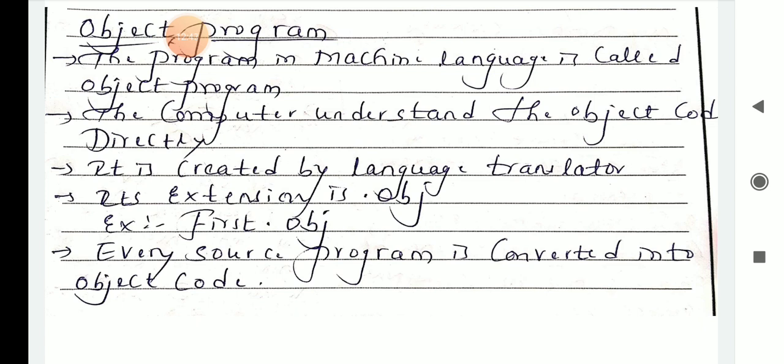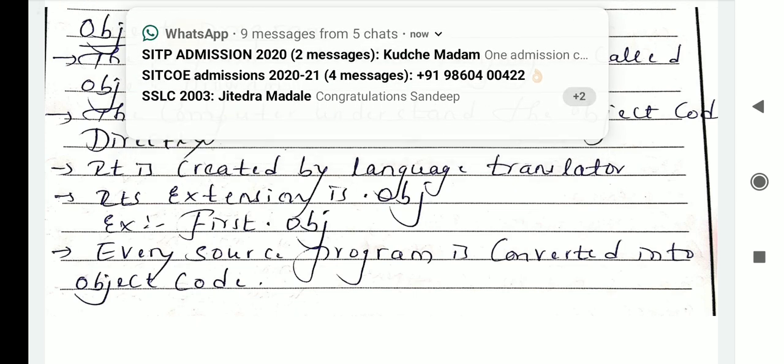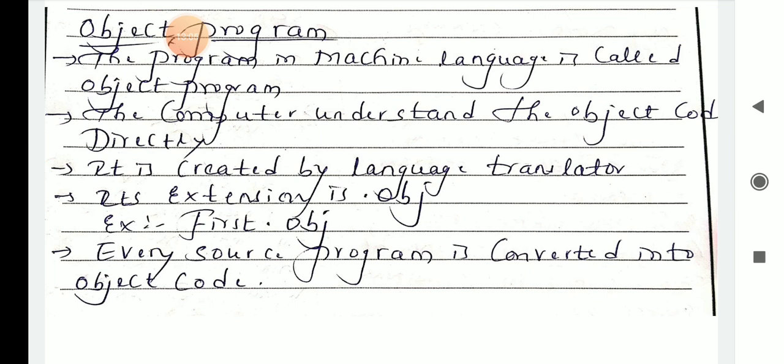It is created by a language translator. Its extension is .obj, for example first.obj. So always you have to prepare the .obj file. Every source program is converted into object code. Whatever you write, that source program is first converted into object code.